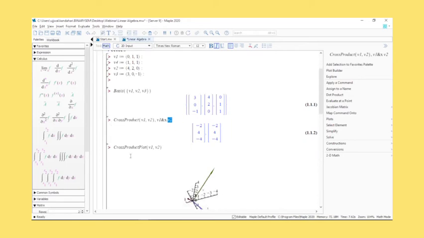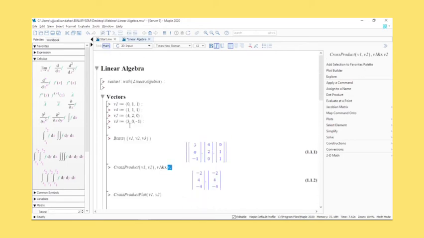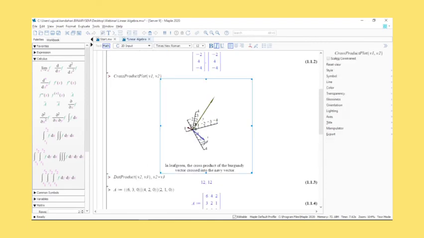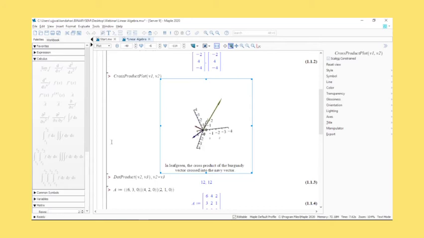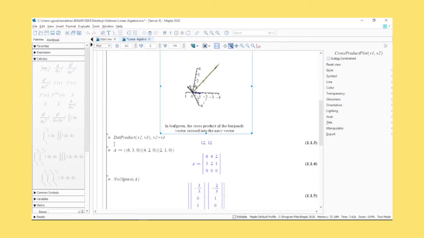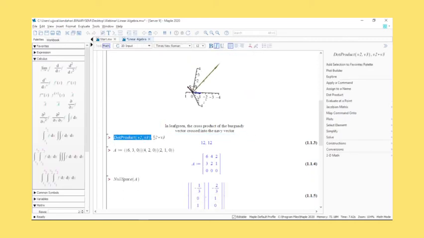Because I have the linear algebra package here, you can also get a cross product plot. So I'll be able to see this is the red vector, this is the blue vector, and the leaf green is the vector that is the cross product. You can also get dot products. Either you can use the dot product function, or you can simply use the full stop on your keyboard. Both would work.